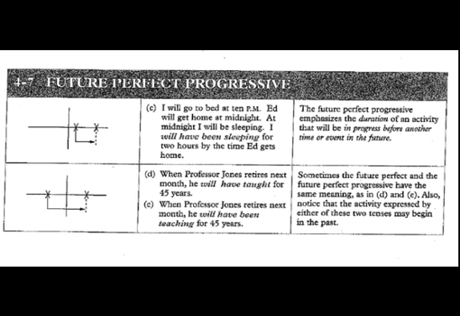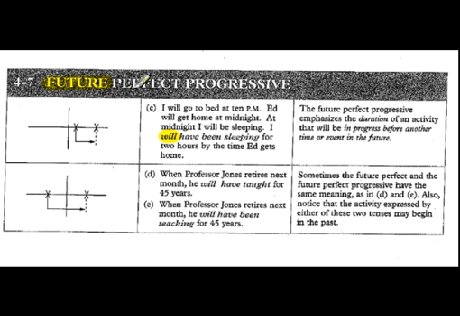Hi, we're back with future perfect progressive, and let's look at the format as we did with the future progressive and future perfect. The first thing we recognize is, of course, that we have the future, and that can be represented with the word will, or you can also have a form of be going to, that also works.